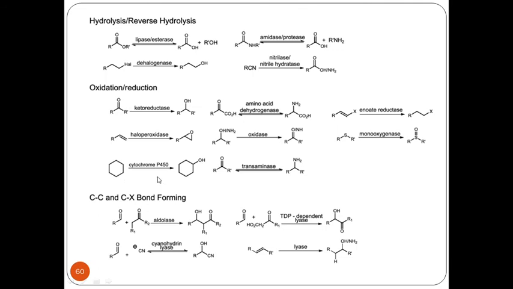Cyclohexane, in the presence of cytochrome P450, gets converted to cyclohexanone. A ketone, in the presence of transaminase, gets converted to an amine system. Now these are examples of oxidation reduction reactions.